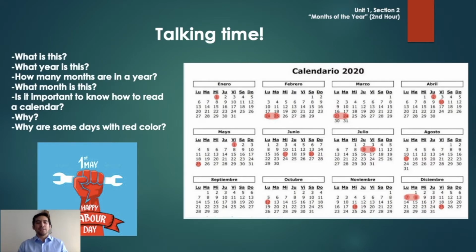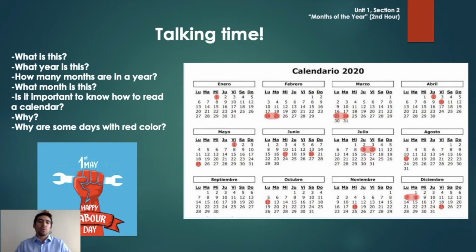What month is this? I'm pretty sure this is April. Is it important to know how to read a calendar? Yes, it is very important. So we can check the days, the date, and we can take notes of what we need every day. That's why.